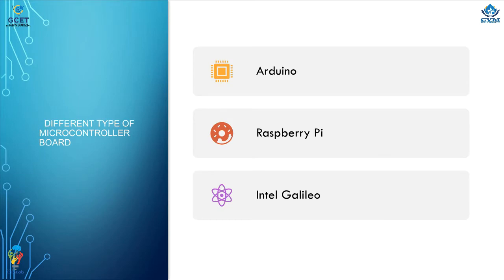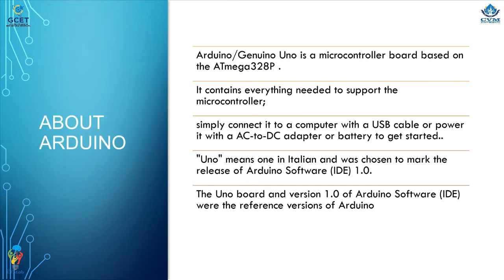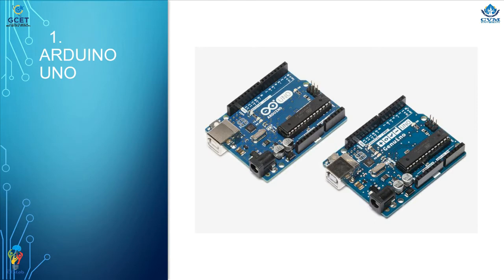Some different types of microcontroller boards are Arduino, Raspberry Pi, Intel Galileo, etc. Something about Arduino. Arduino is a microcontroller board based on the ATmega328P. It contains everything needed to support the microcontroller. Another type of Arduino is the Arduino Uno. Uno means one in Italian and was chosen to mark the release of Arduino software IDE 1.0.